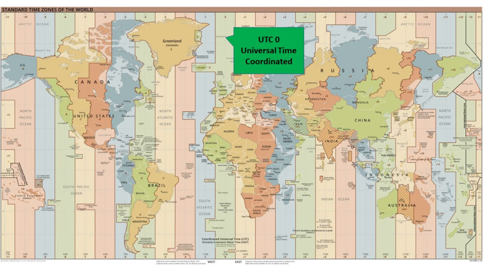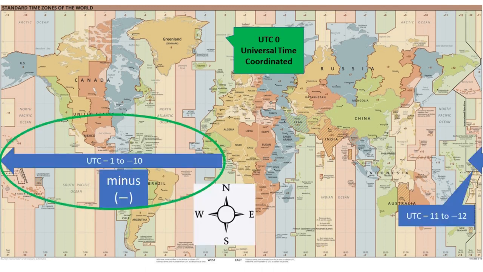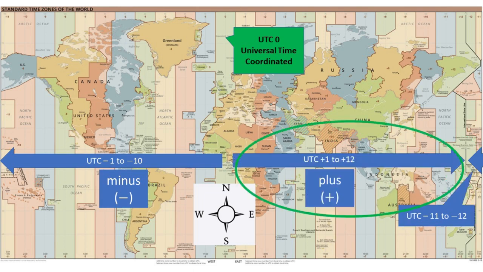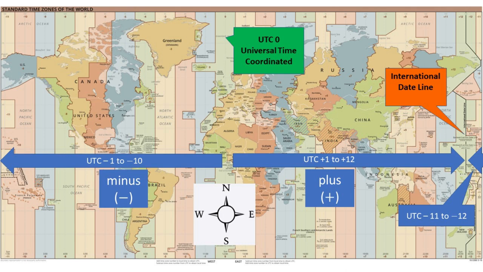Here is UTC 0. UTC stands for Universal Time Coordinated. To the west of UTC 0 are time zones for UTC -1 to -10, and here are the time zones for UTC -11 and -12. These two time zones are wrapped around to the other side of this diagram because the world is round, not flat. To the east of UTC 0 are time zones for +1 to 12. The international dateline is located where -12 and +12 meet, but that's a topic for another video.